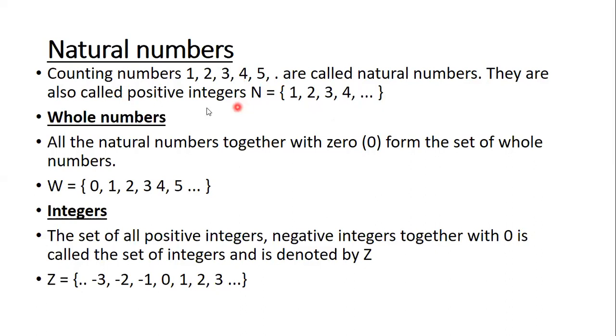We will understand what integers are after a while, but know that natural numbers are called positive integers, and they are represented by N is equal to, open the flower bracket, add the counting numbers, and at last close the flower bracket. So this is your natural numbers. Any doubts in the natural numbers? Did you all understand?